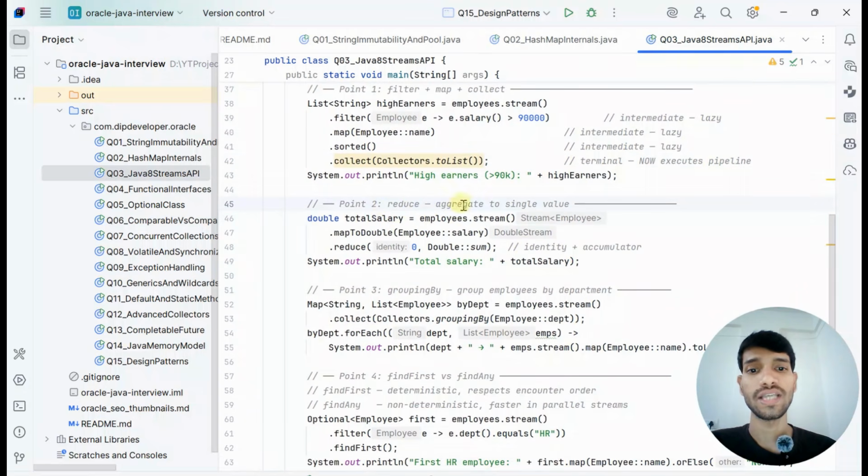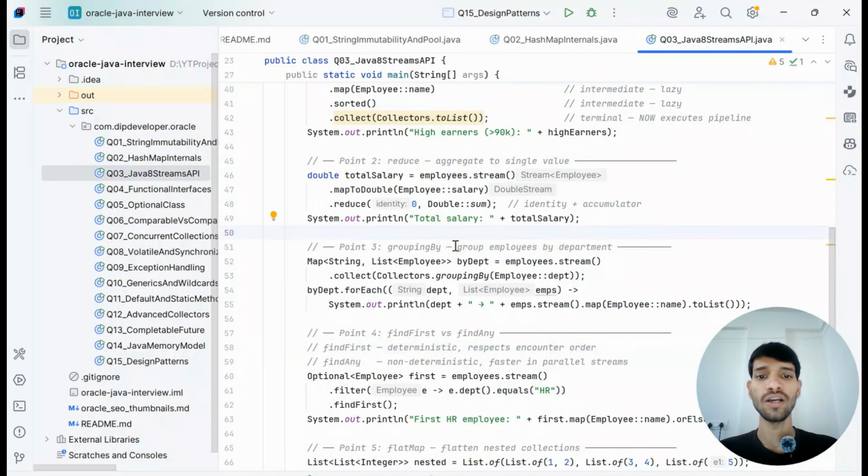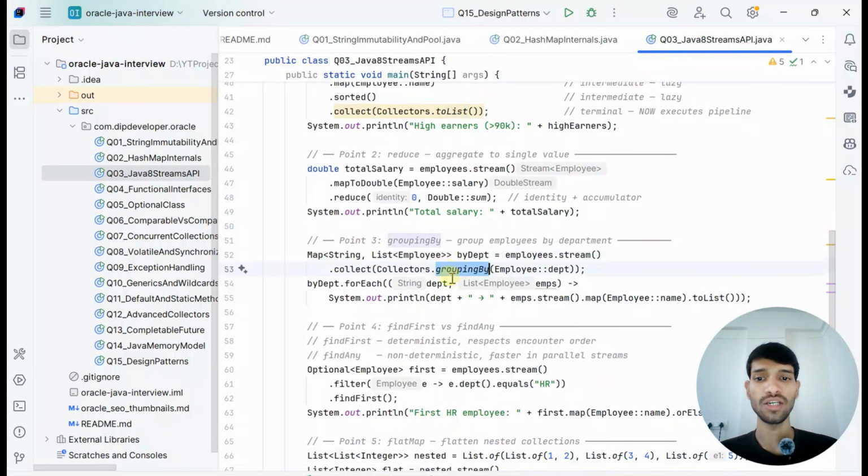Then reduce aggregates to a single value, it converts to a single value. So if we do mapToDouble, we are getting the salary, then reduce means we are summing up all the salaries. And next is groupingBy, grouping employees by the department. If we see, the string is the department and the list of employees, so we can use this groupingBy.